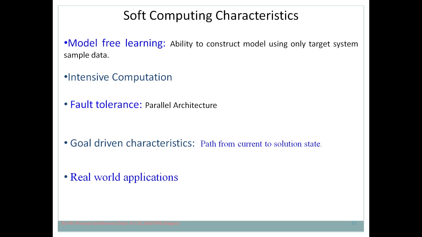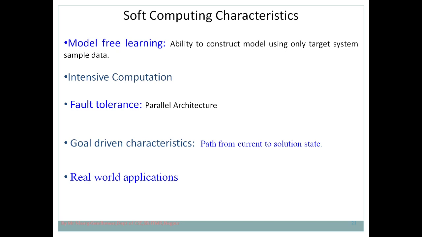In this case we are not developing a generalized model, but a target specific model. Just take a simple example. Suppose I want to perform spam classification. I need to concentrate only on spam mail and non-spam mail. So I will construct a model and train it to identify the characteristics of spam and the characteristics of non-spam mail. So the model is constructed only on target system sample data. In that sense we are saying that it is model free learning.